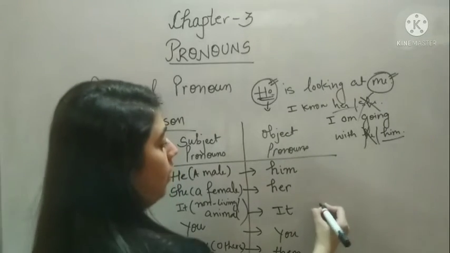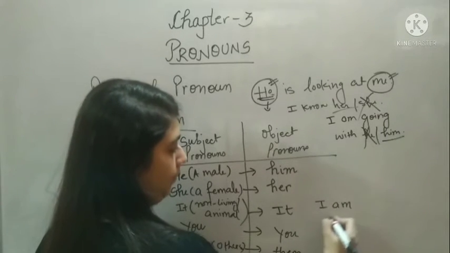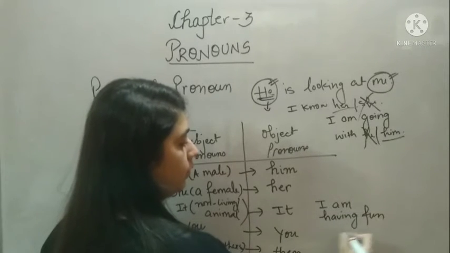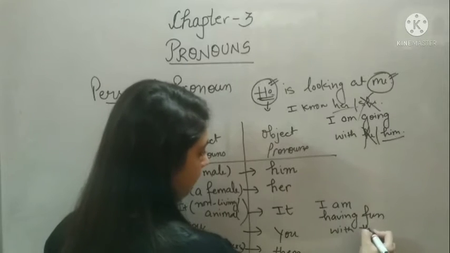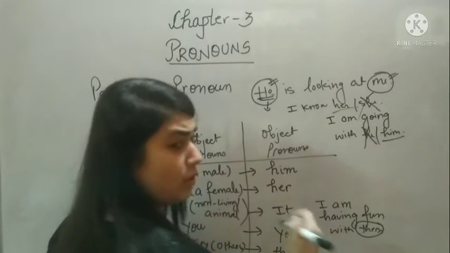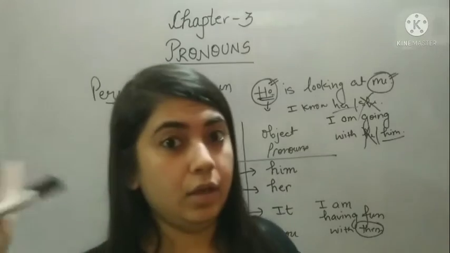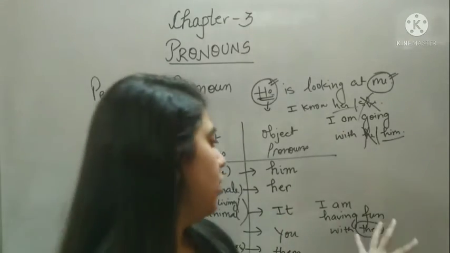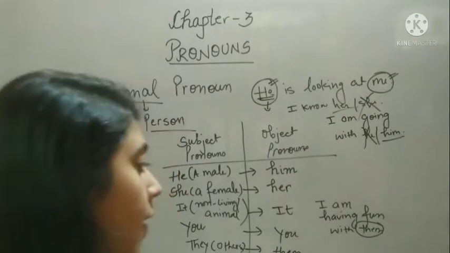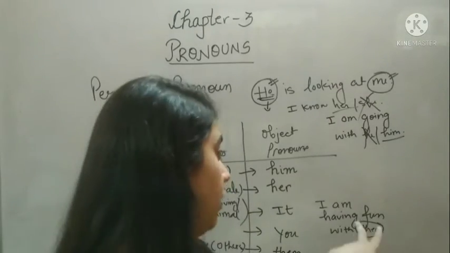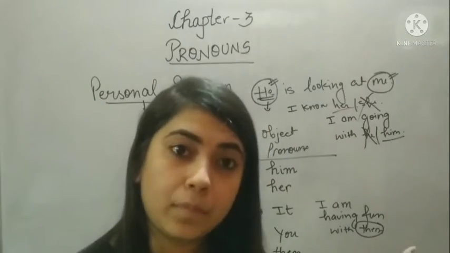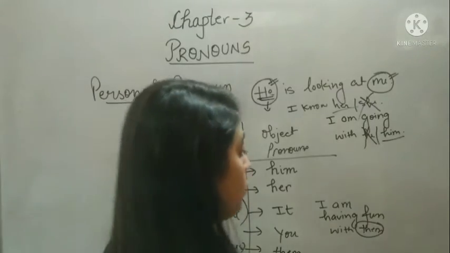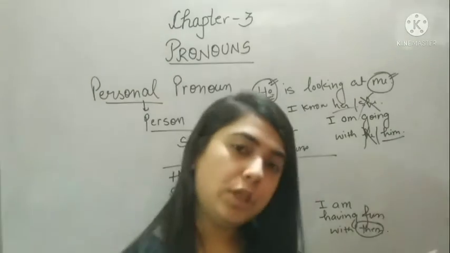I am having fun with them. Okay. You cannot say "I am having fun with they." No. That doesn't make any sense. But the rule here is that you cannot use subject pronouns at the end. That's why we are just avoiding it. So I am having fun with them. ठीक है, मुझे उनके साथ मजे आ रहे हैं. So that is, I am having fun with them. So that's why here the object pronoun for they is them.